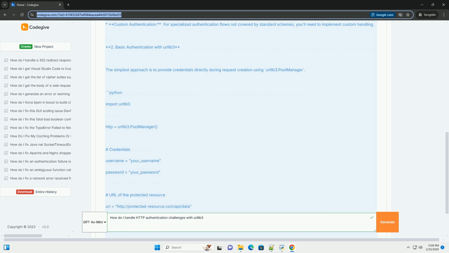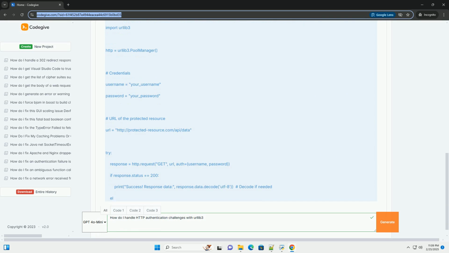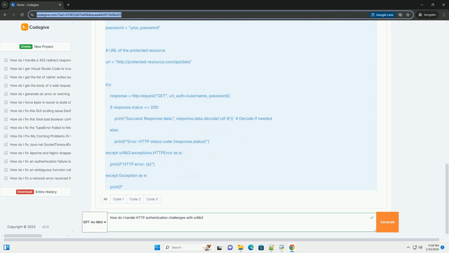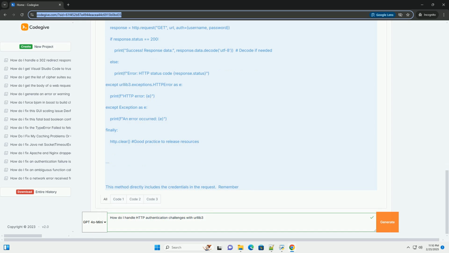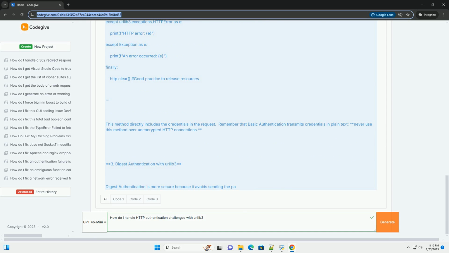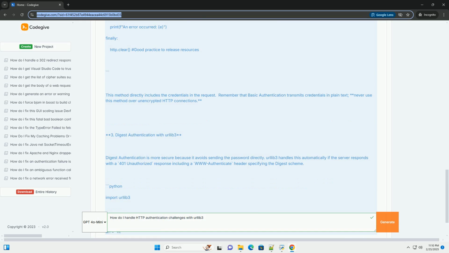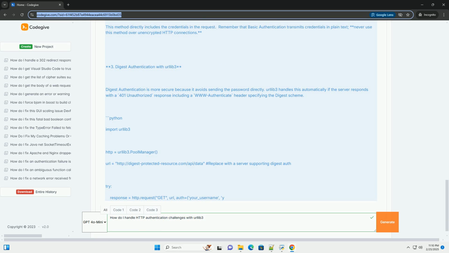1. Understanding HTTP authentication. HTTP authentication is a mechanism to verify the identity of a client before granting access to a protected resource. Common schemes include basic authentication, which sends username and password in base64 encoded format in the authorization header. Simple, but insecure for transmitting sensitive credentials over non-HTTPS connections.